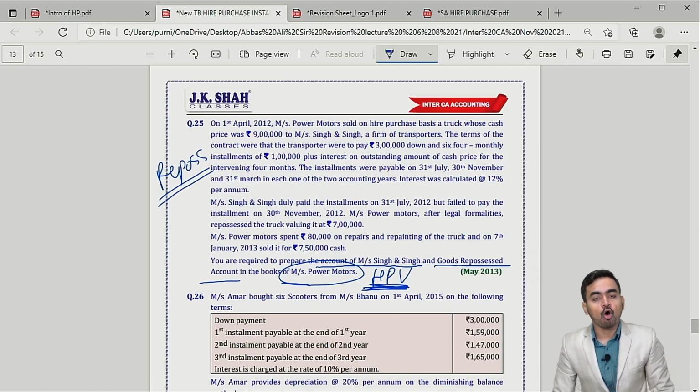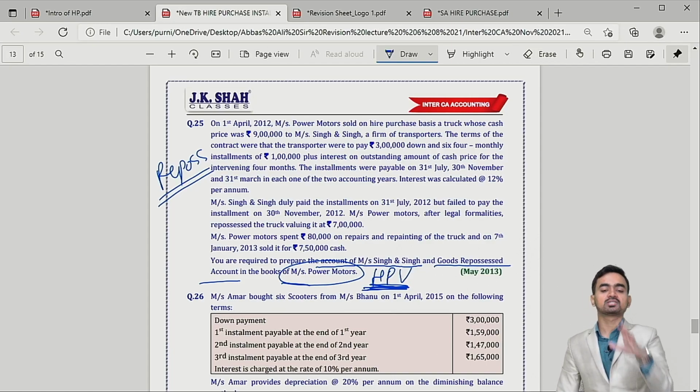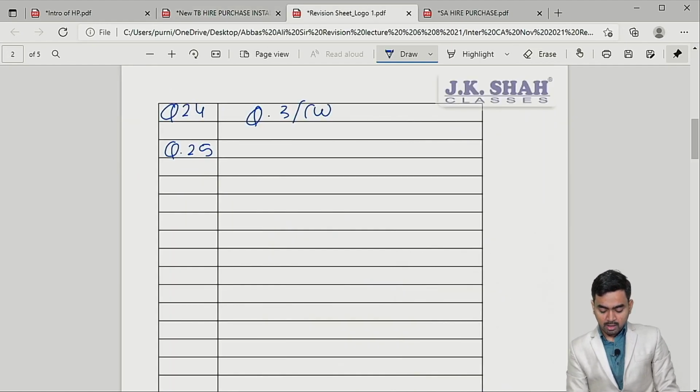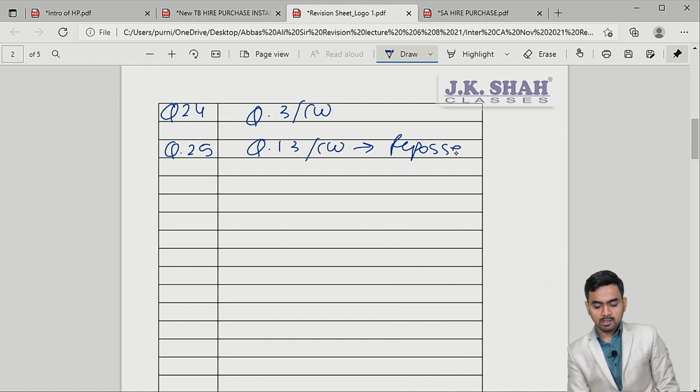We have already discussed how to prepare goods repossessed account, and this question was asked in May 2013. So you can refer for question number 25, question 13 of classwork. This is repossession in HP vendor.